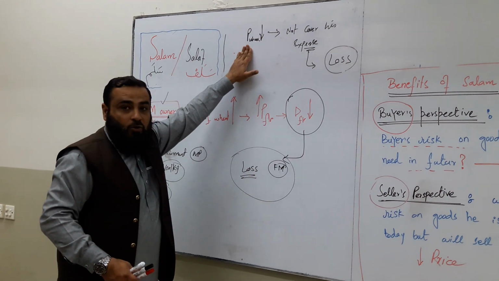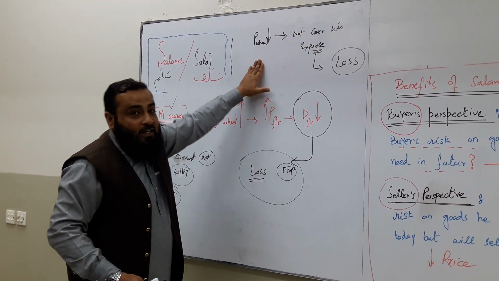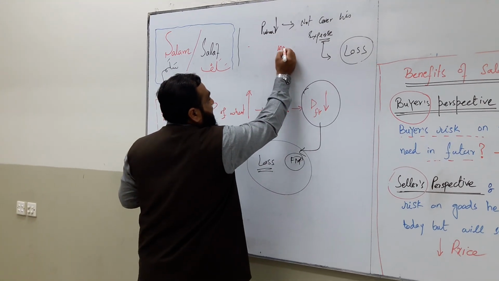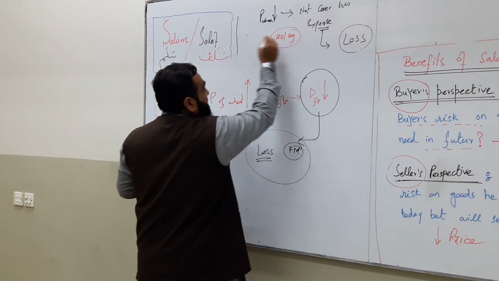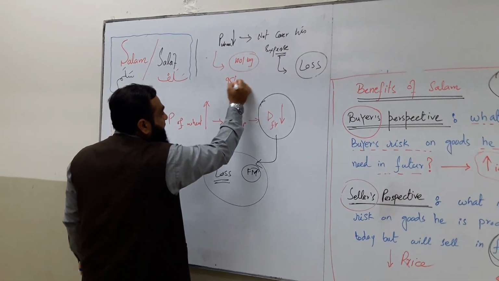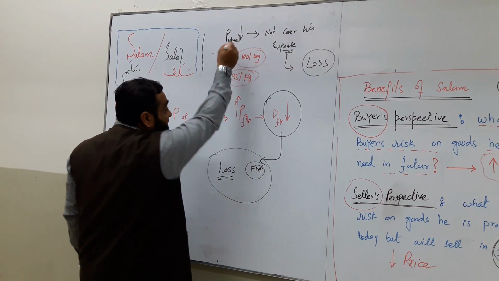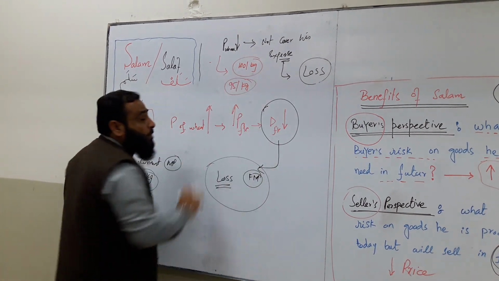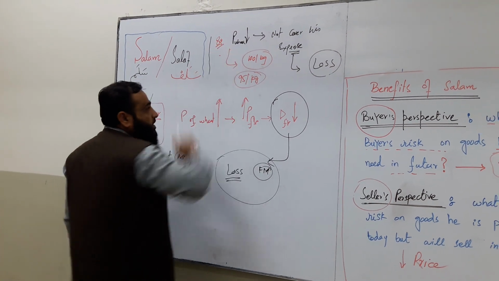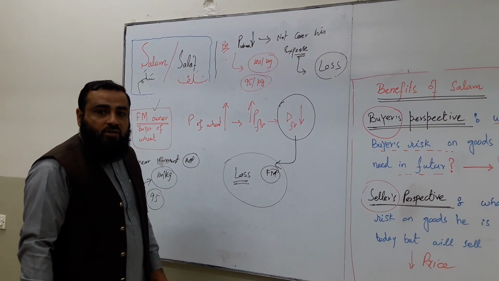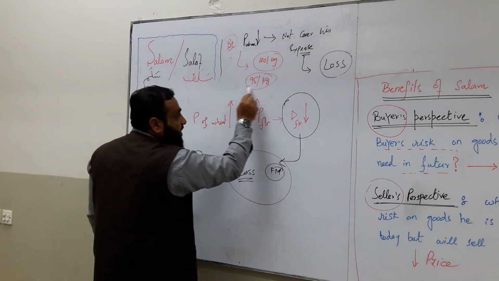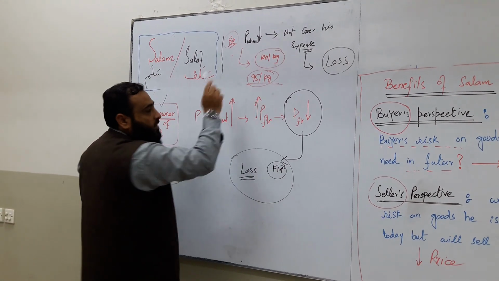So he will also look at the current market price. For example, if the current market price is 100 rupee per kg, then he will give his consent near the market, at 95 rupee per kg. Because he is thinking it is quite possible that in future the price reduces to round about 80 rupee per kg. Then he will face loss. So to avoid this loss, he will give his consent on 90 rupee per kg.